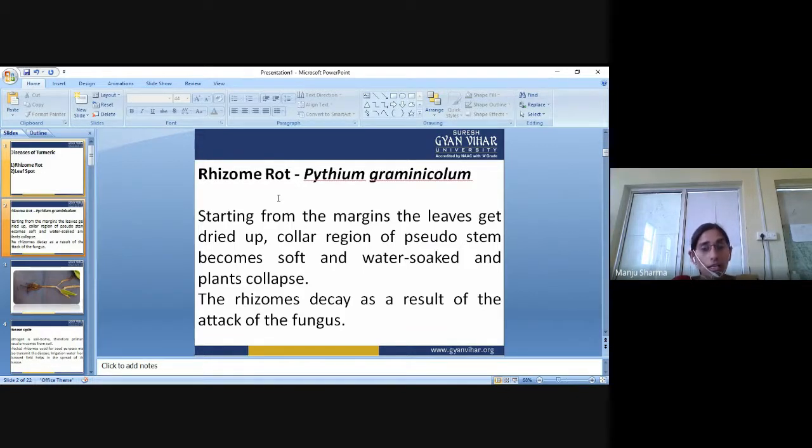It starts from the margins, the leaves get dried up, and the collar region of the pseudostem becomes soft and water soaked, and plants collapse.